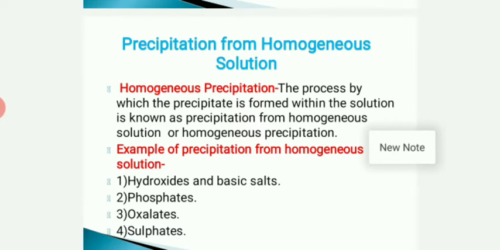The process by which the precipitate is formed within the solution is known as precipitation from homogeneous solution, or homogeneous precipitation. It means an external reagent should not be added. You have to create your precipitate or reagent within the same solution. There are different types of examples in your syllabus. First one is hydroxides and basic salts, second one is phosphate, third one is oxalate, and fourth one is sulfate.